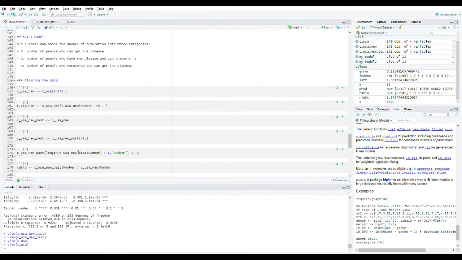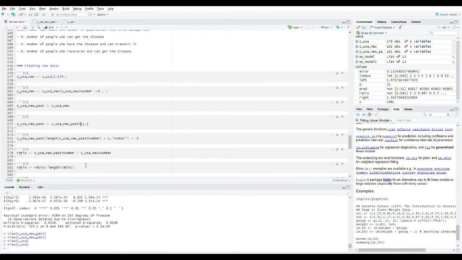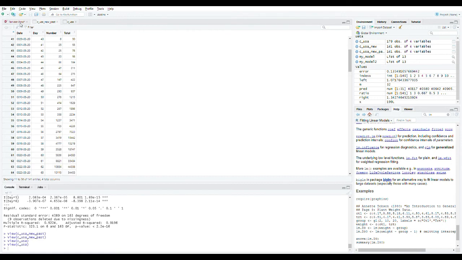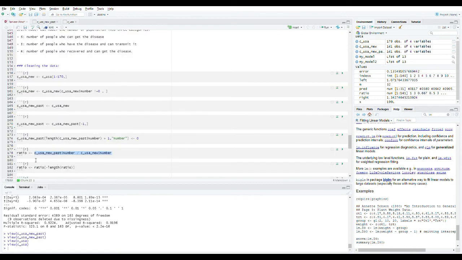So for getting the ratio, we will just divide the CUSNU past table by the CUSNU. By dividing this, we will get the ratio for each row of this database. Make sure we are getting the ratio for each row, each data.